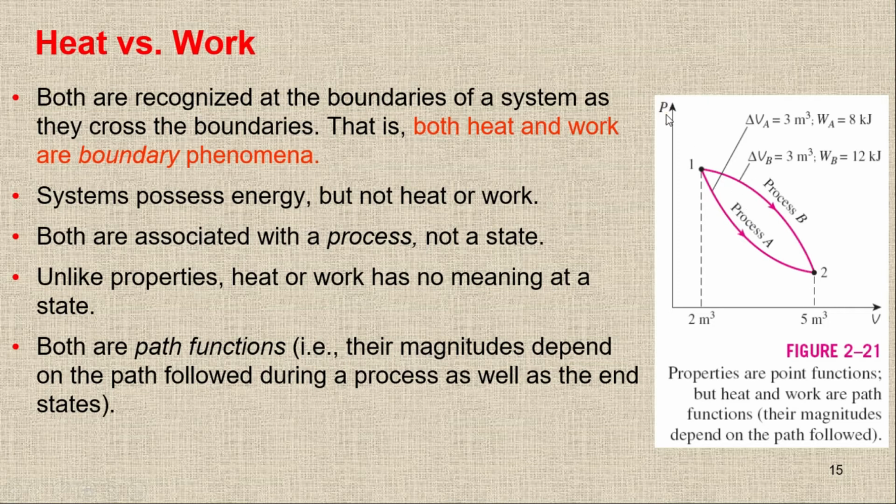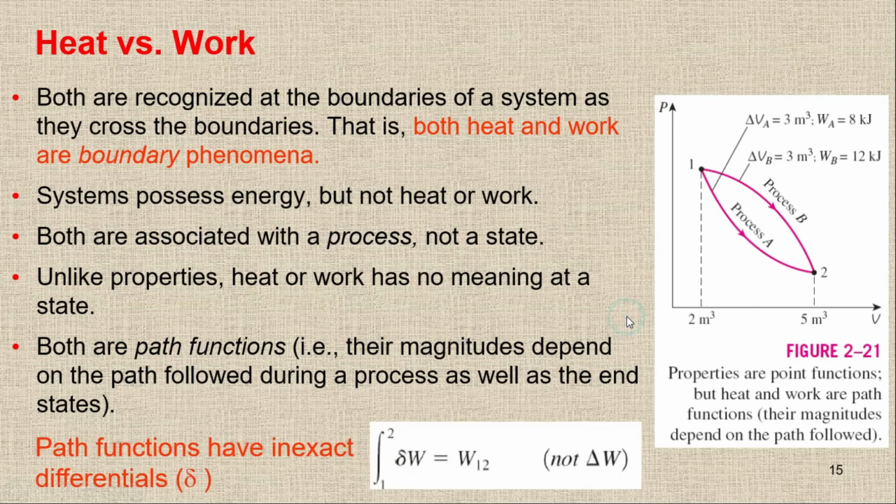Normally on a PV diagram, the area under the curve is equal to the work done. So for process A, it will be the area under this curve, and for process B the area under this curve is the work done. You can see the work done for process B will be higher. Now we have process 1 and process 2, and we can get different answers.